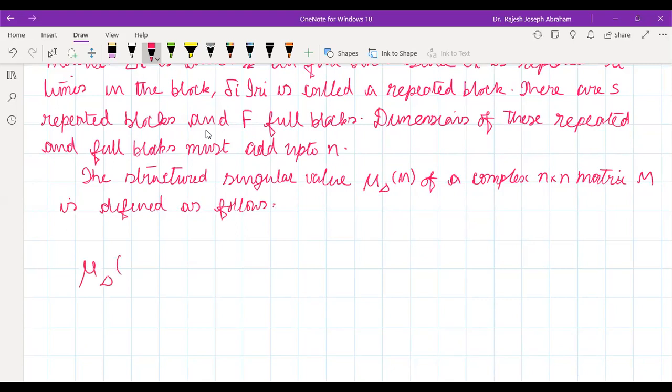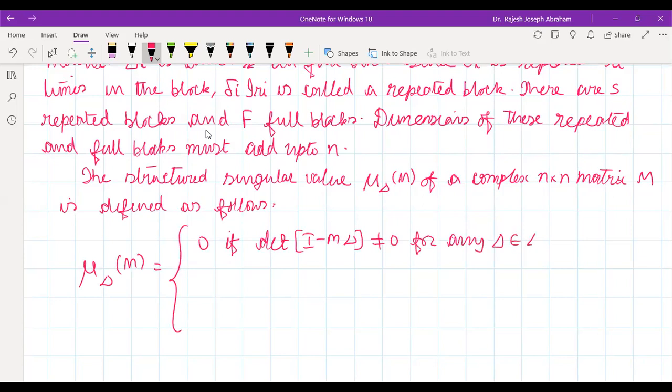Mu delta of M is equal to 0 if determinant of I minus M delta is not equal to 0 for any delta belonging to this delta set.